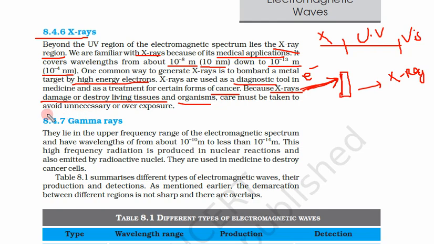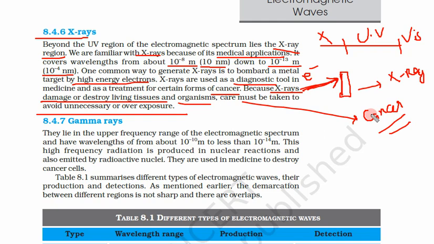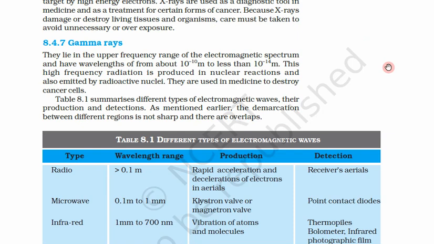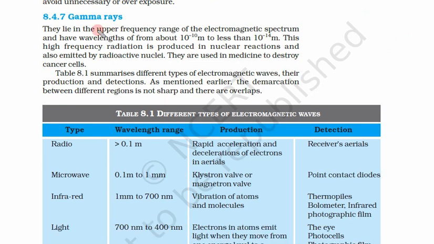Care must be taken to avoid unnecessary overexposure to X-rays, because overexposure to X-rays can also give cancer. Definitely a large amount of UV is needed to get cancer, but a very small amount, definitely more than what we get in a typical X-ray diagnostic. If we get too much exposure to X-rays, we again get cancer. So we should take utmost care when we go for X-ray treatment or X-ray diagnostics.